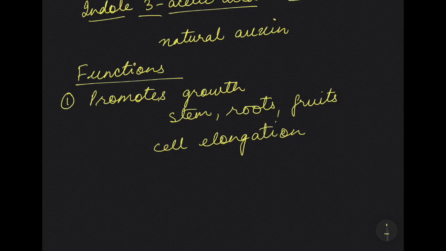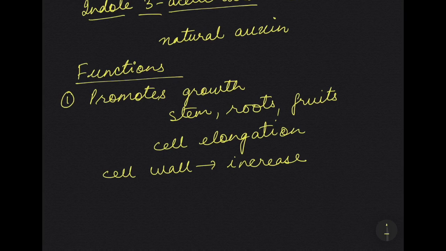So what happens during this process is the cell wall is increased. The hormone auxin induces the cell wall to become very loose and relaxed. So what happens? The cell wall gets stretched like rubber when you pull it. So the rate of cell elongation is proportional to auxin concentration. That is, if you have more auxin, more cell elongation will take place. If you have less auxin, less cell elongation will take place.